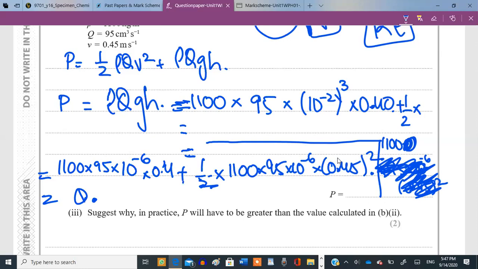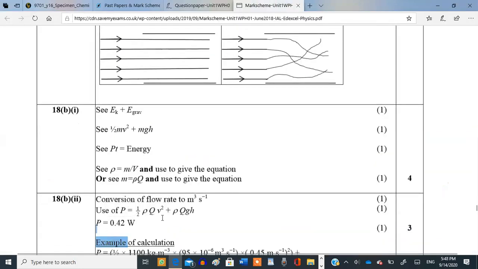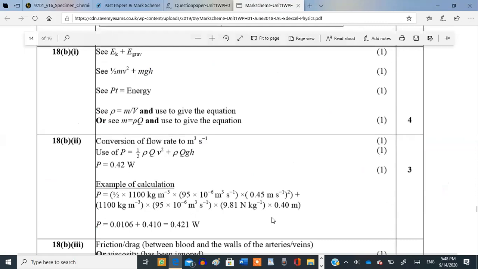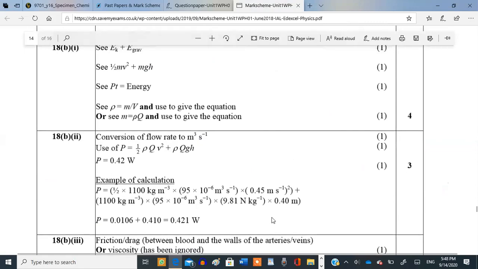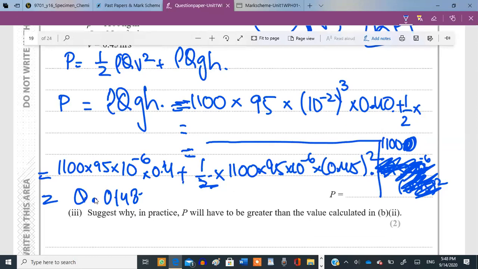Times 0.4 plus half times 1100 times 95 times 10 raised to the power of -6 times 0.45 squared. 0.0148. That's still not the answer which they gave us. It's 0.42. Wait, oh wait, there is a miscalculation. I didn't put the 0 over here.